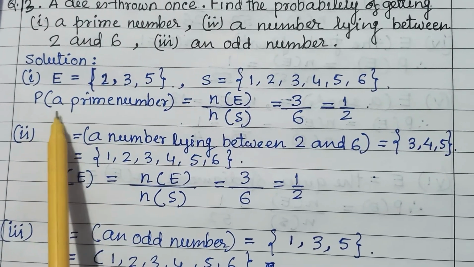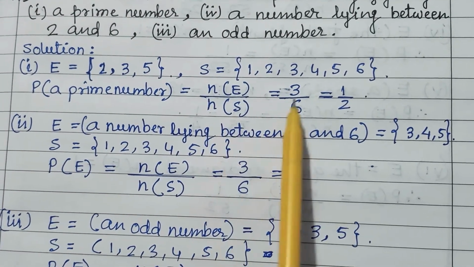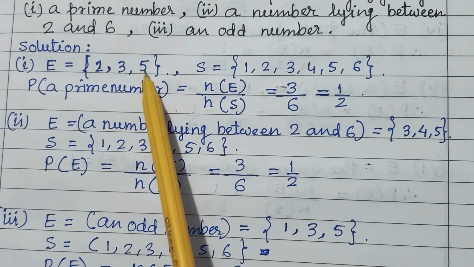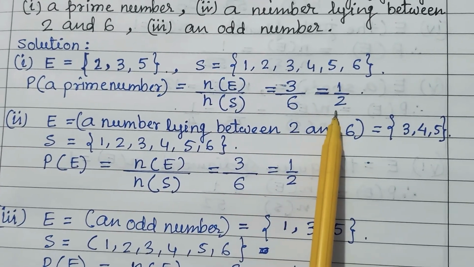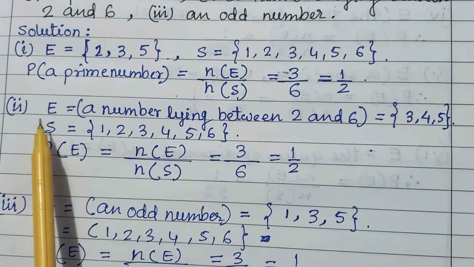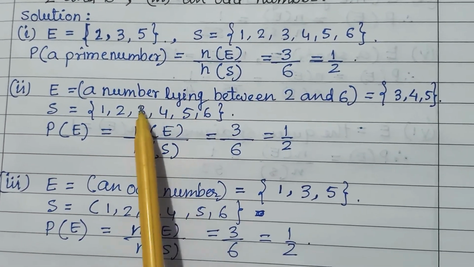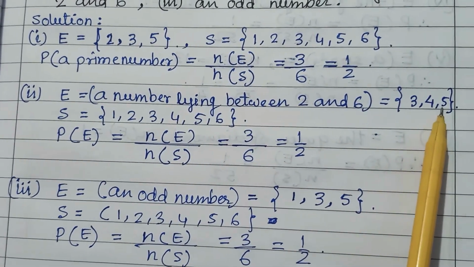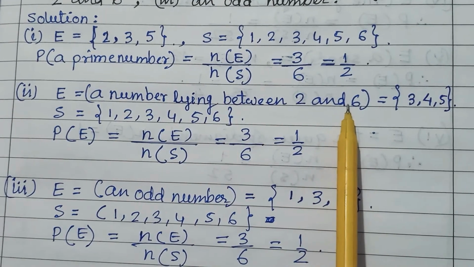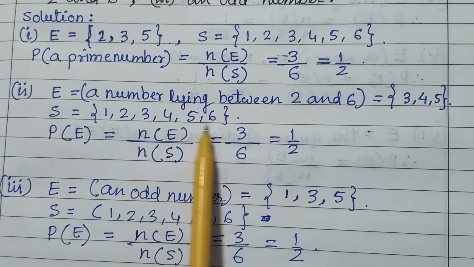Now probability of a prime number is number of events upon number of sample space. Number of events is 3 and number of sample space is 6. 3 upon 6 is 1 upon 2. Now the next event is a number lying between 2 and 6. The numbers are 3, 4 and 5. They are in between 2 and 6. Now the sample space is 1, 2, 3, 4, 5, 6.